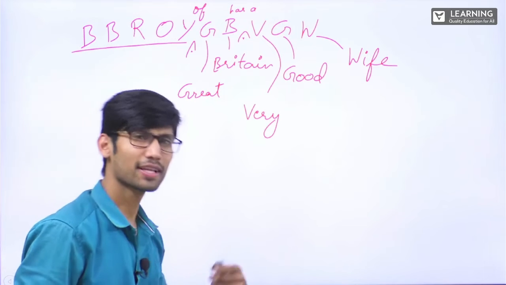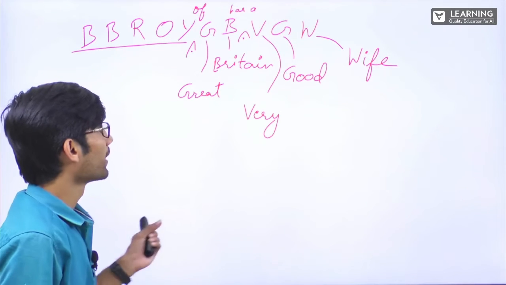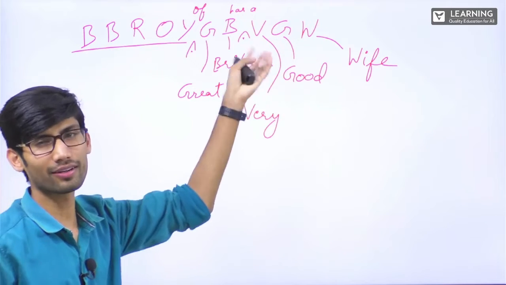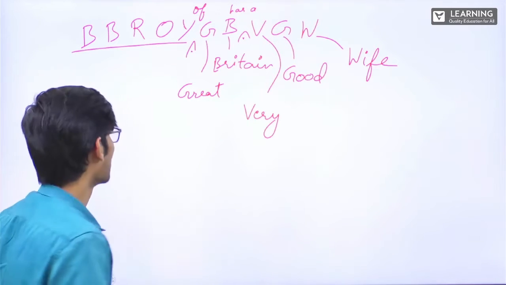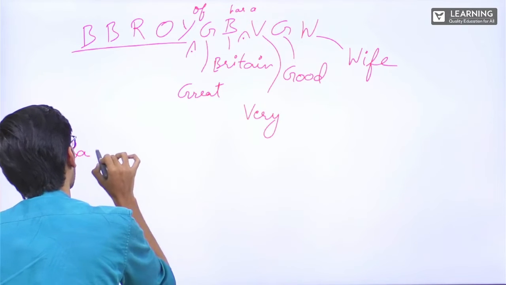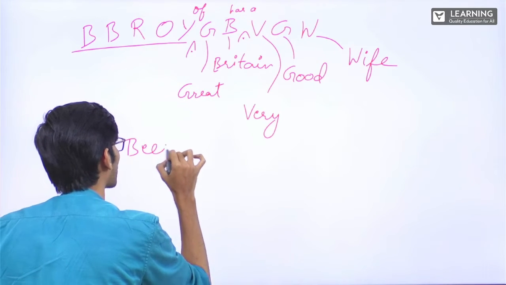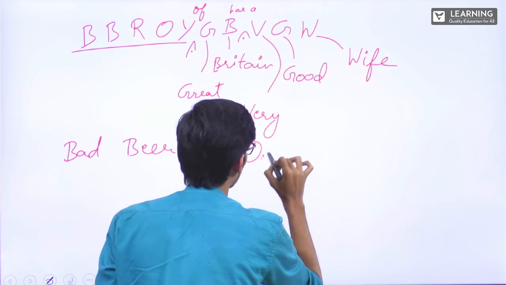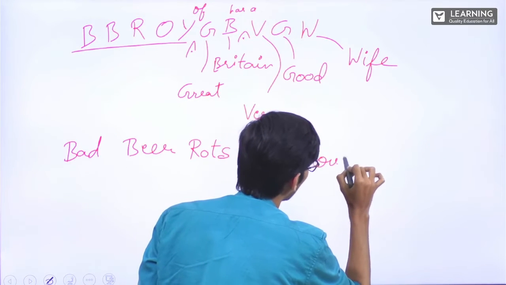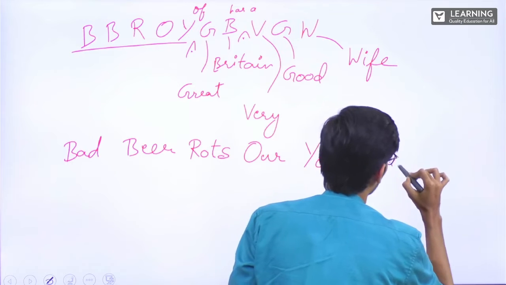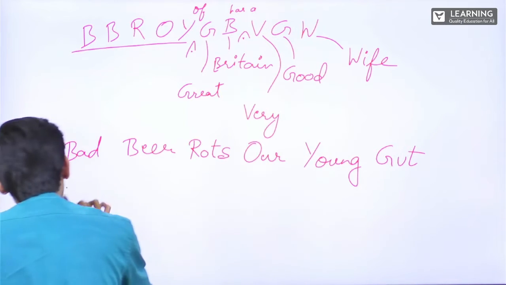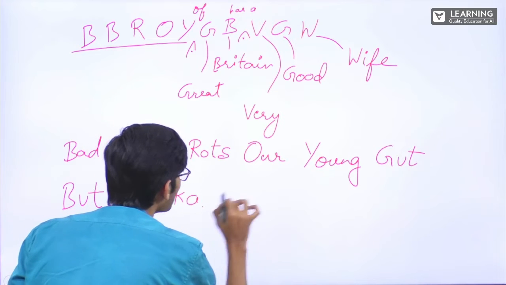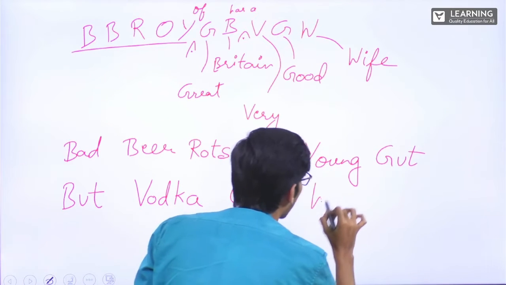Okay. Or there is another way also. What is that? If you find this difficult, anyways, this is easy, but different people can learn different ways to learn the values. Second is, bad beer rots our young gut, but vodka goes well.